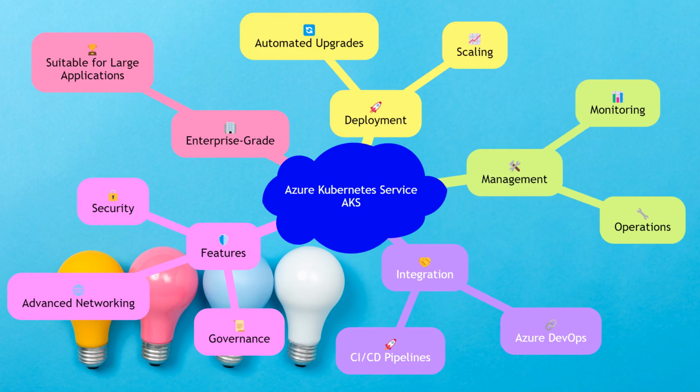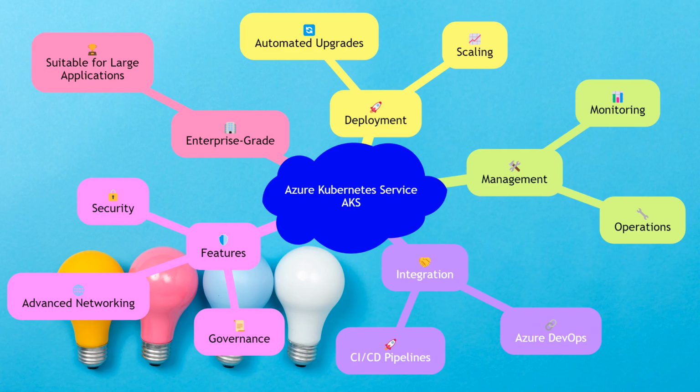Azure Kubernetes Service, AKS, is a managed Kubernetes service that simplifies the deployment, management, and operations of Kubernetes clusters. AKS provides features like automated upgrades, monitoring, and scaling, making it easier to manage containerized applications. It integrates with Azure DevOps for CI/CD pipelines and supports advanced networking, security, and governance features, making it suitable for enterprise-grade applications.